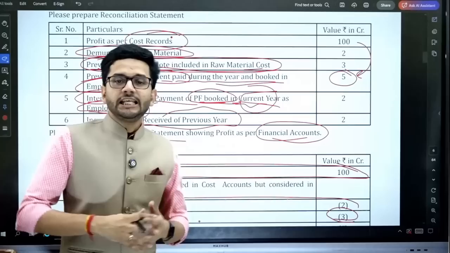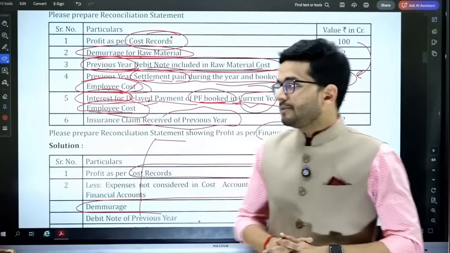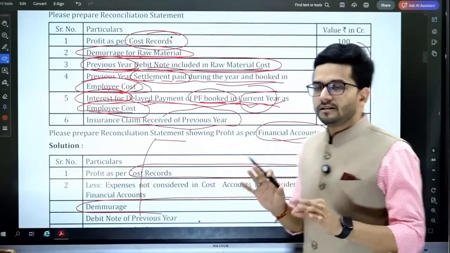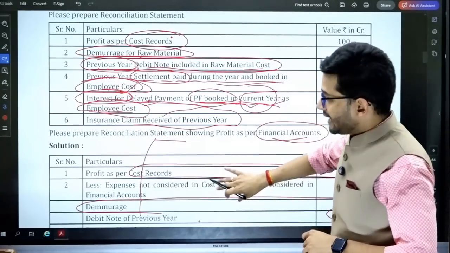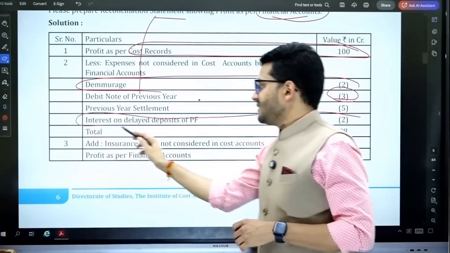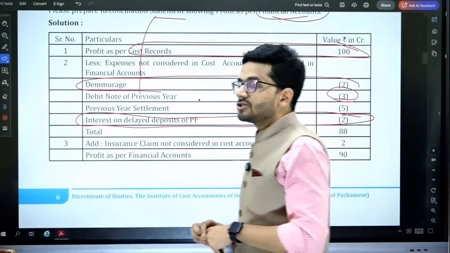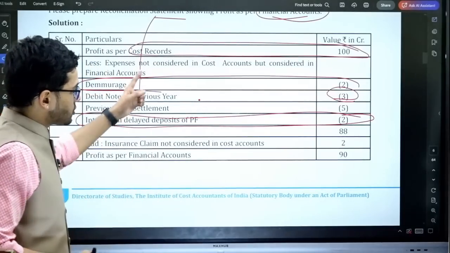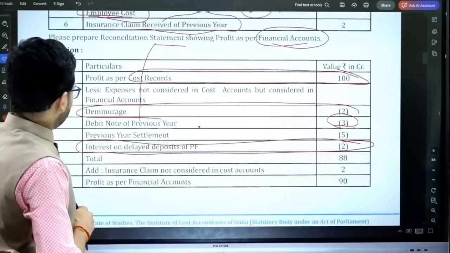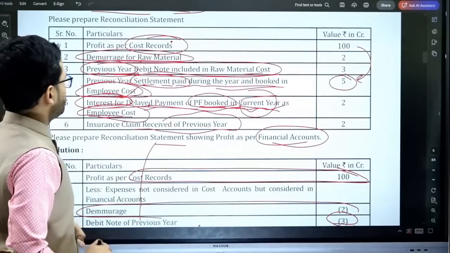Employee cost is increased by this particular amount, the interest on delayed payment of provident fund which is booked in the current year. Now this interest, as per the financial records, has to be reduced while calculating the financial profit. So for computing the financial profit, we are going to reduce this particular interest.